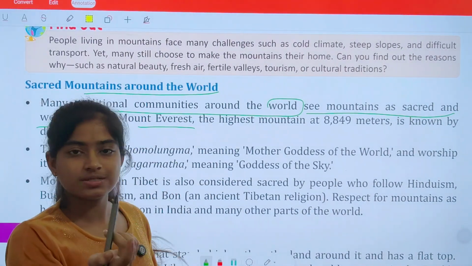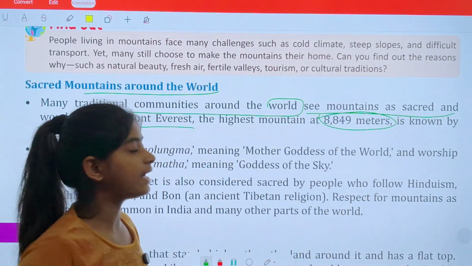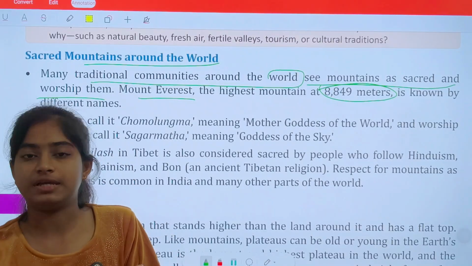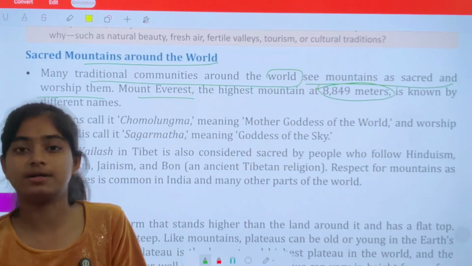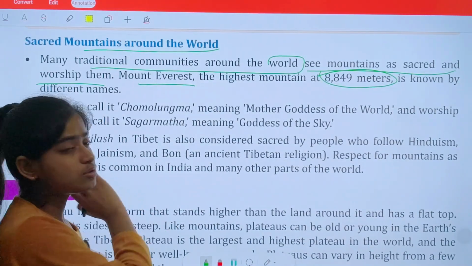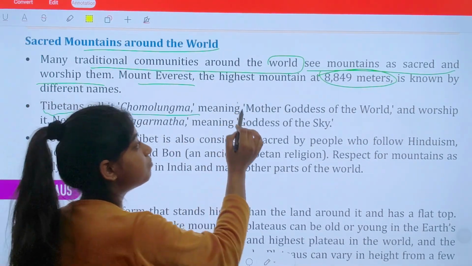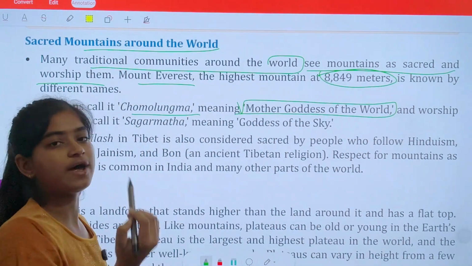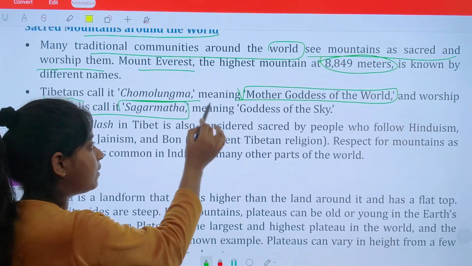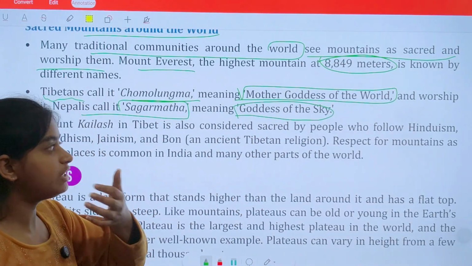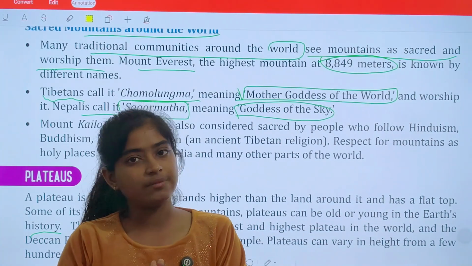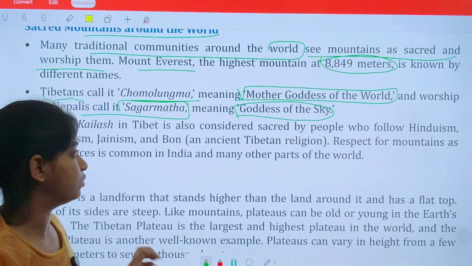Mount Everest, we have already discussed, is the highest mountain in the world, carrying 8849-meter height. Mount Everest also has different names. People consider this mountain sacred and worship it for this reason. Tibetans call it Chomolungma, which means mother goddess of the world. So people are trying to hold their mountains sacred and worship them. Nepalese call it Sagarmatha, meaning goddess of the sky. That means different people call it by different names, and ultimately their aim is the same, that is, to worship and hold the mountains sacred.